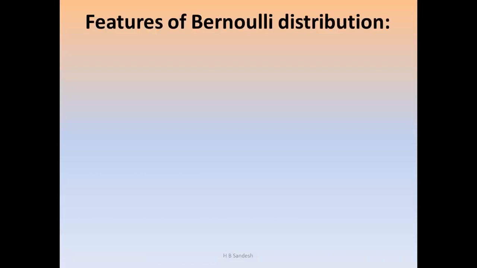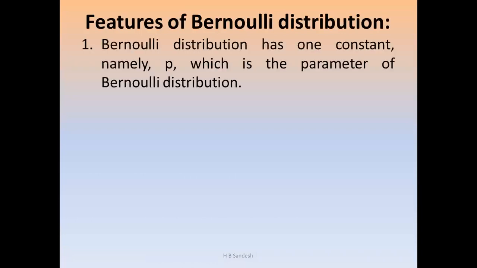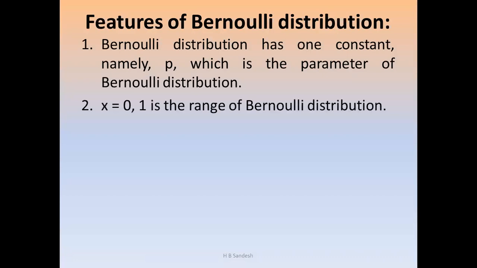Features of Bernoulli distribution. Bernoulli distribution has one constant, namely p, which is the parameter of the Bernoulli distribution. So it has only one parameter, that is p. The Bernoulli distribution is also called a uniparametric distribution. The second one: x can take the values 0, 1, which is the range of the Bernoulli distribution. x can take only the two values 0 or 1, not from 0 to 1. Here, 0 or 1, only two discrete values.